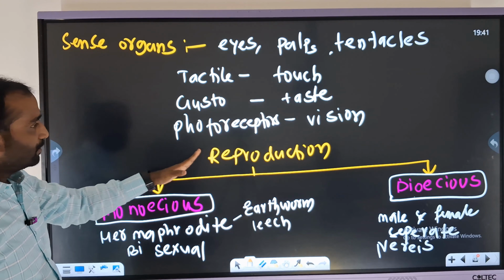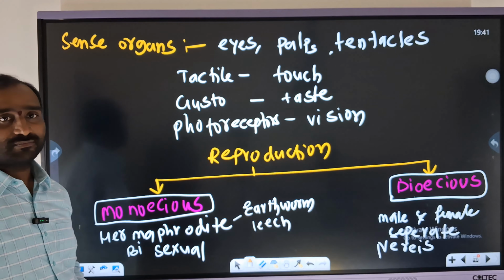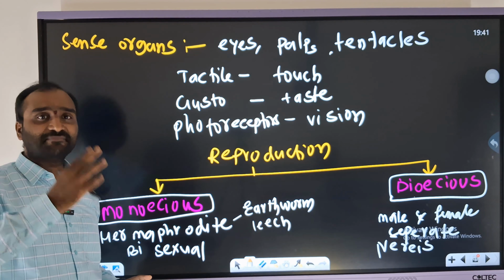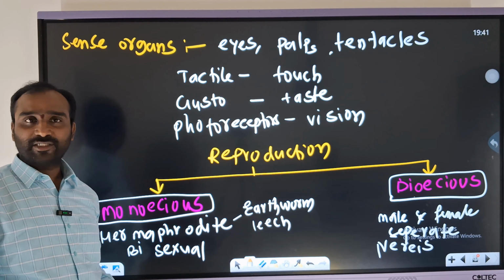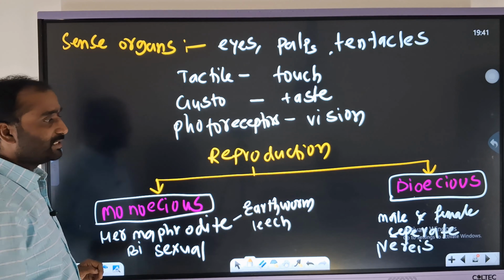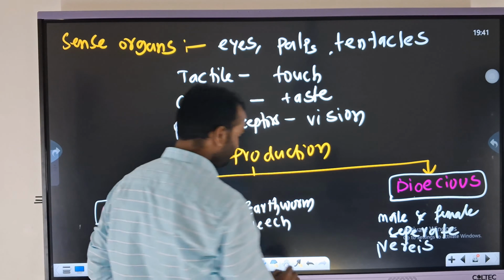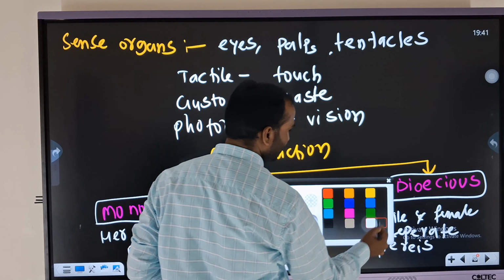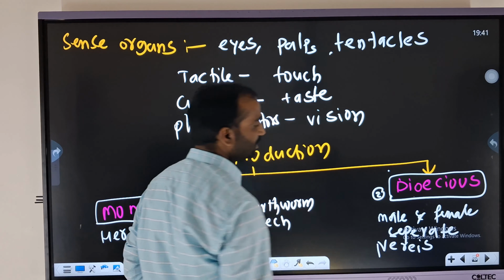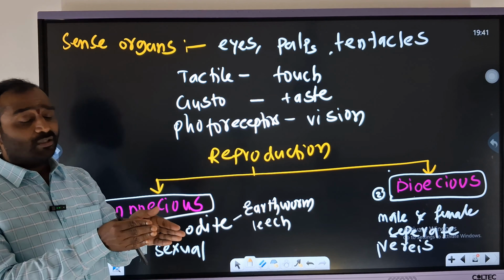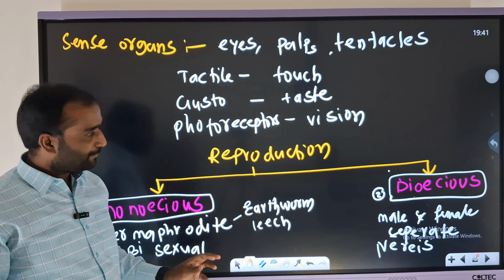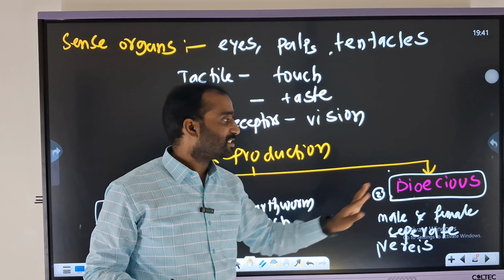Next, reproduction. If we check, these are categorized based on the presence and absence of the reproductive system. Here we have monoecious and dioecious. First we'll complete this one. Di means two: organisms having separate systems. Male and female organisms are separate.